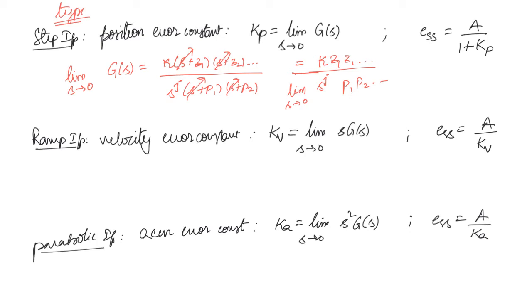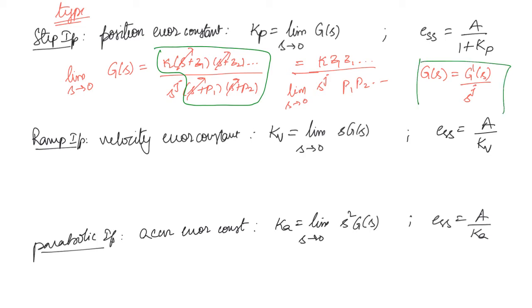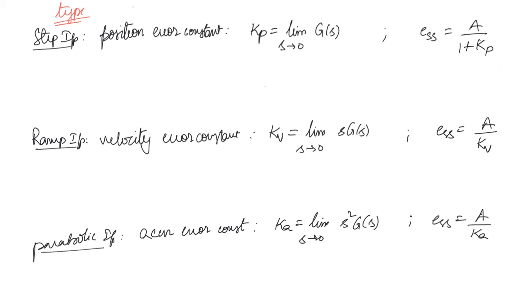Now, for convenience, we will represent G of s as G dash of s divided by s to the power j. What is G dash of s? It will constitute all of that function which is other than s to the power j. So G of s is equal to G dash of s divided by s to the power j.